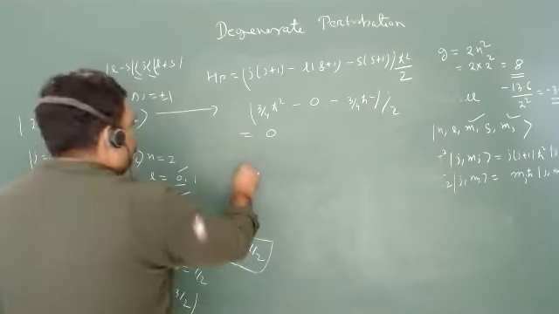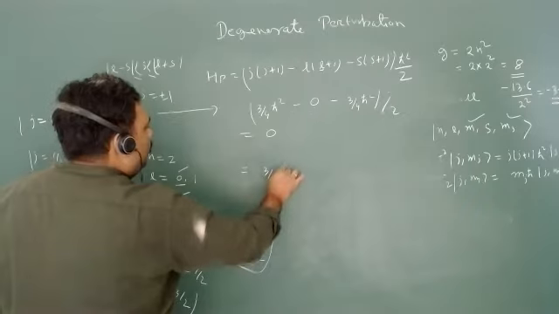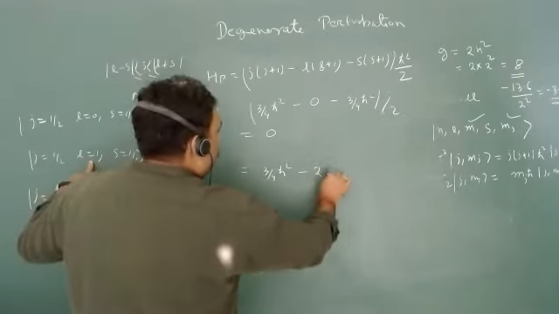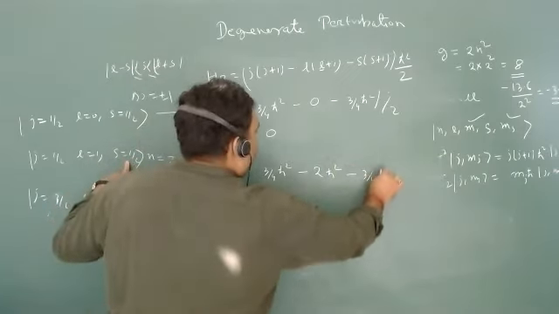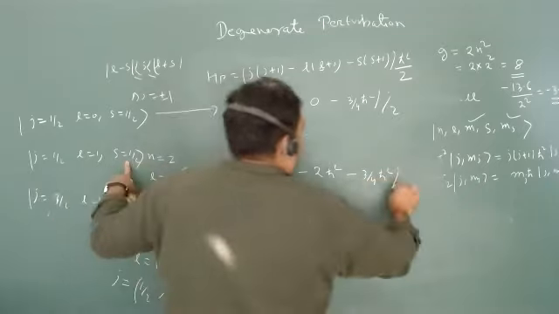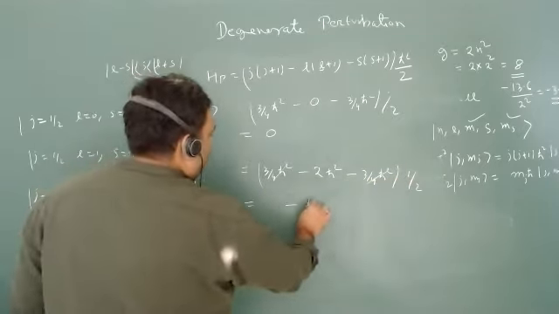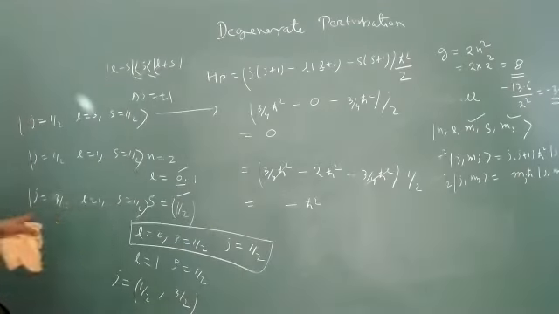We can put for the second one, J is equal to half, that is 3 by 4 h cut square. L is equal to 1, that is minus 2 h cut square. S is equal to half, minus 3 by 4 h cut square by 2. So this and this will cancel. That will be minus h cut square. This is some value.